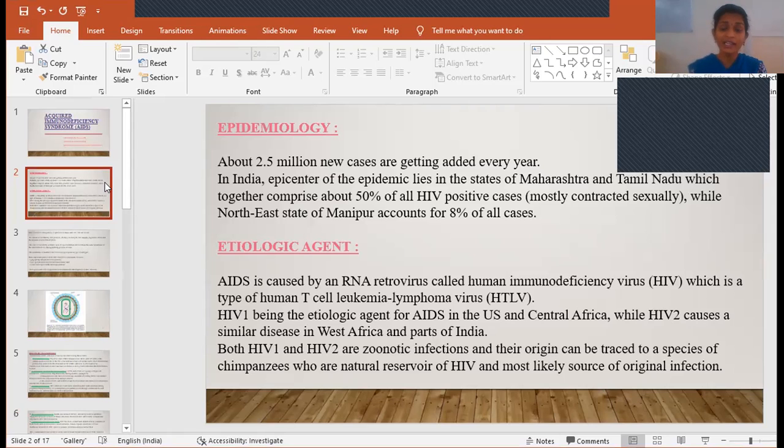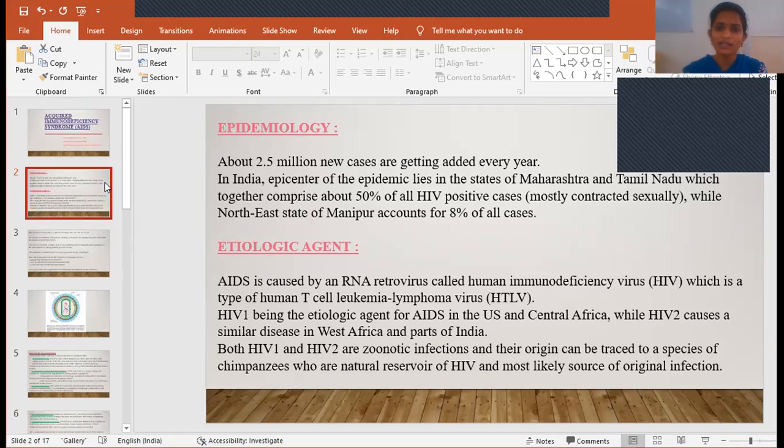Again, this HIV virus is of two different species, that is HIV-1 and HIV-2. Mostly in Asia, the US and Central Africa, it is caused by HIV-1, and in West Africa and parts of India, it is caused by HIV-2. Both these viruses, 1 and 2, are zoonotic. Zoonotic is nothing but zoo meaning animals. So this virus originated from animals, especially chimpanzees.